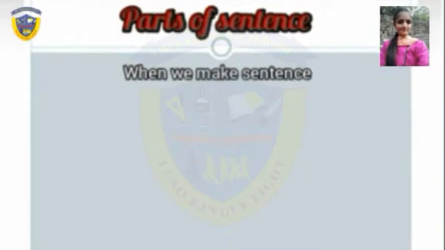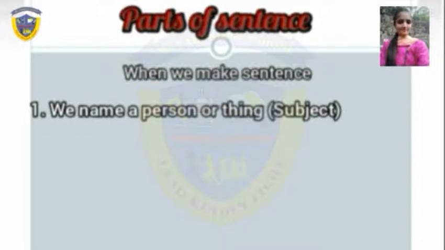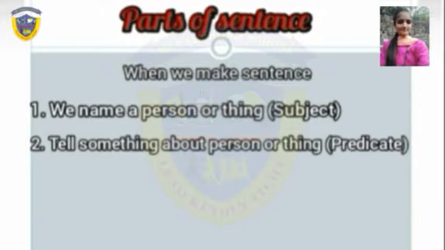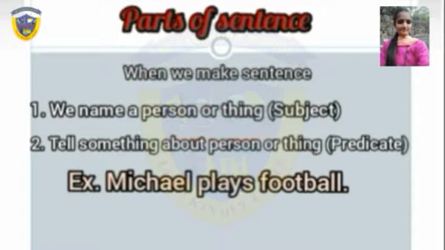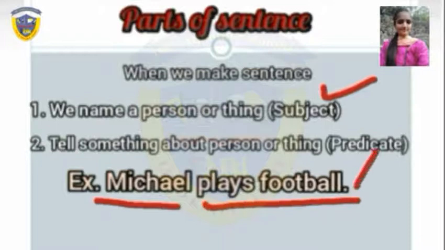Parts of a sentence. When we make a sentence, we name a person or a thing that is our subject. It means whom we talk about in our sentence is our subject. And what we tell about that person or thing is our predicate. Example: "Michael plays football." Whom do we talk about here? We talk about Michael. So here Michael is our subject. And what do we tell about Michael? That he plays football. So "plays football" is our predicate.